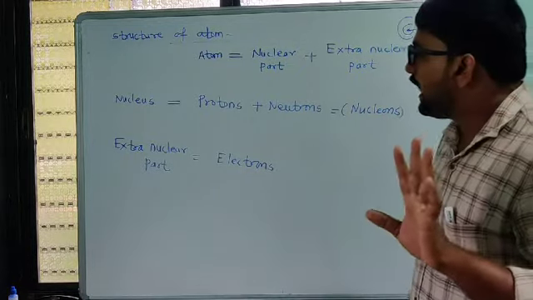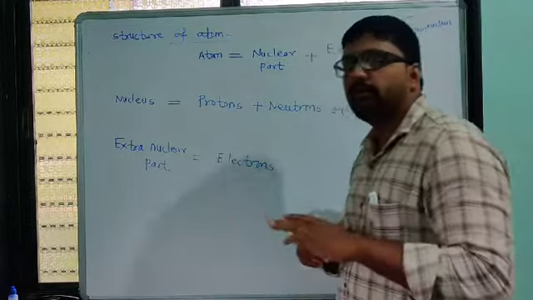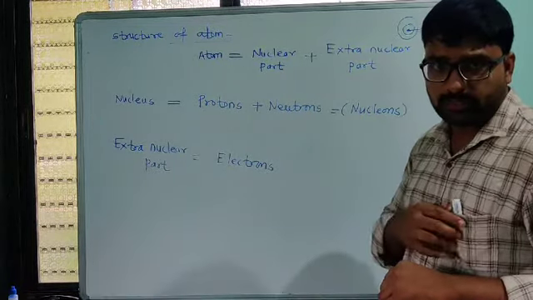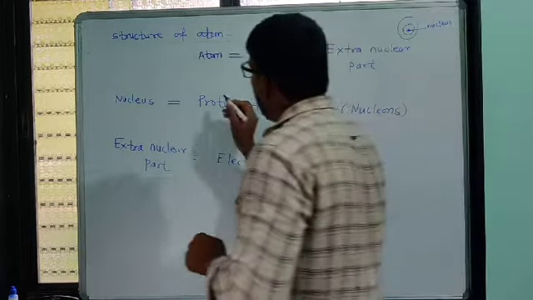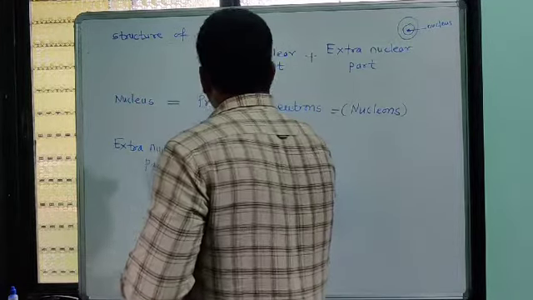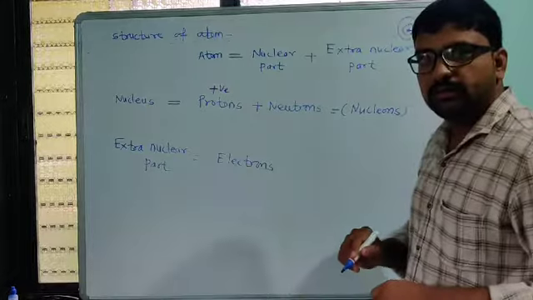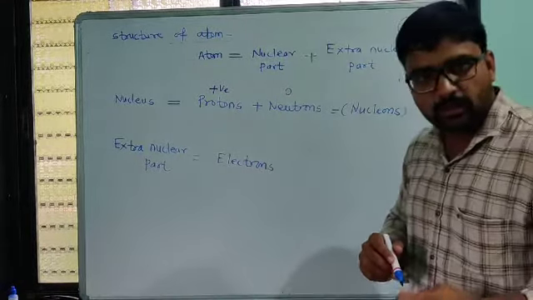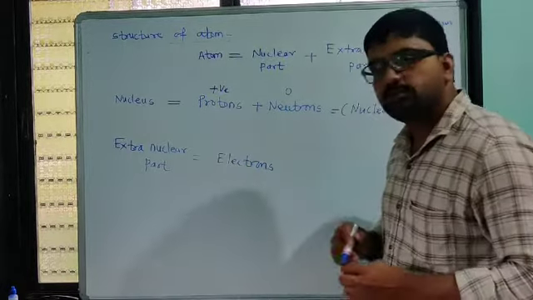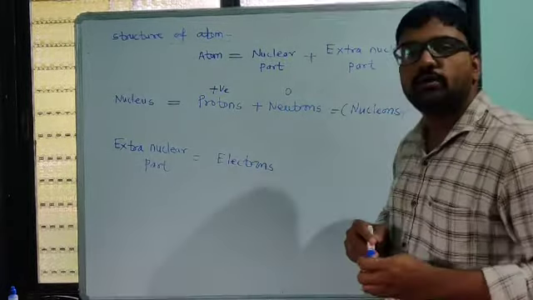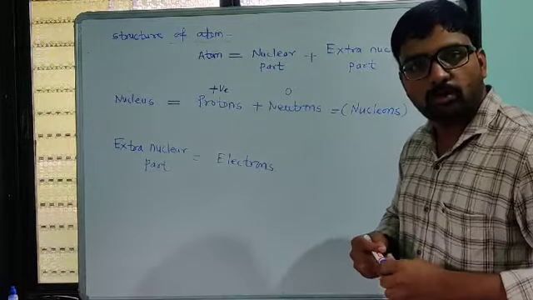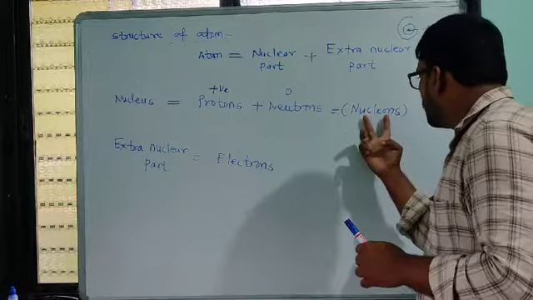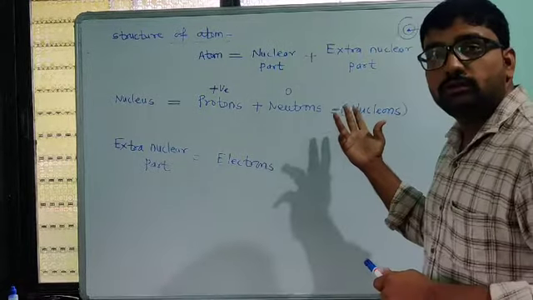Now this nucleus is made up of two types of particles: protons and neutrons. The proton has a positive charge and the neutron has zero charge. Combined, protons and neutrons are called nucleons.